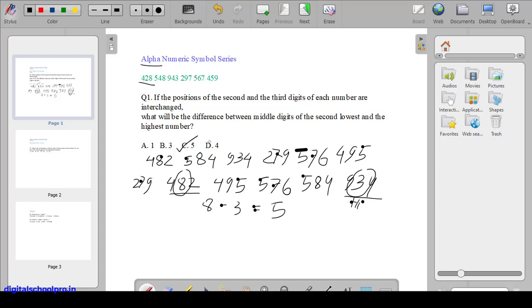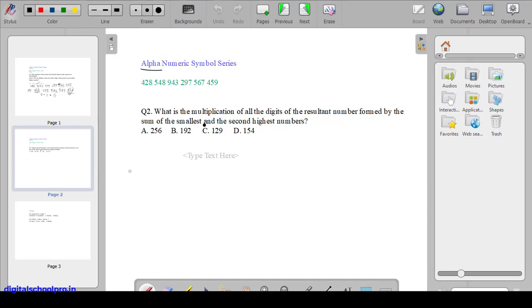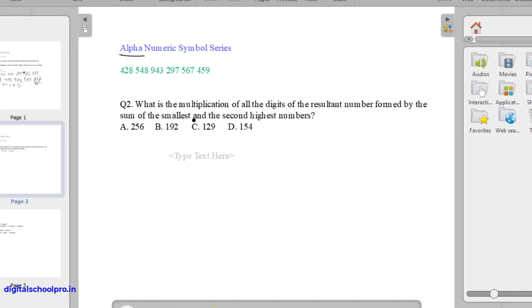Okay, so we move to the next question. What is the multiplication of all the digits of the resultant number formed by the sum of the smallest and second highest numbers? So again we have to arrange them in ascending order. So let's start. It's 2, 9, 7. We are arranging them in ascending order because we have to find the smallest and the second highest number. So 297 is the smallest, and then we have 428.